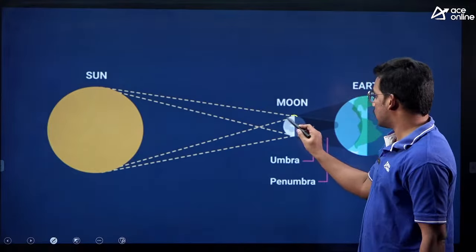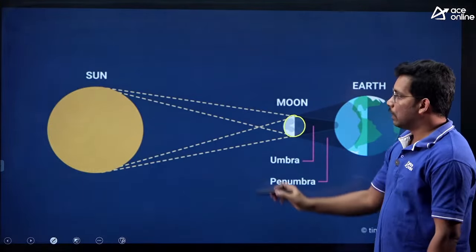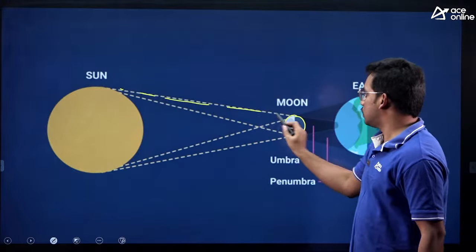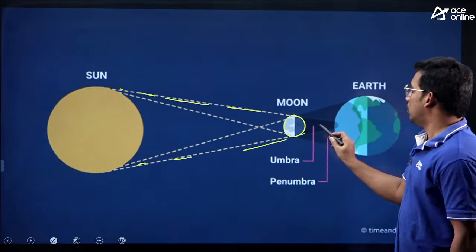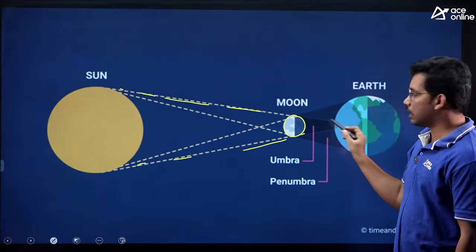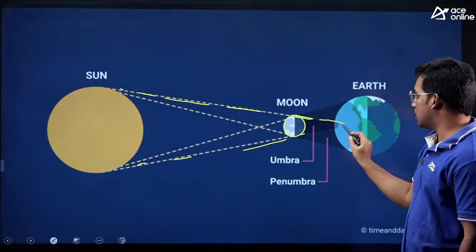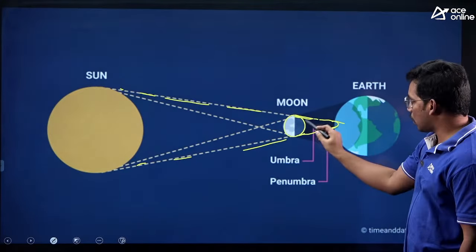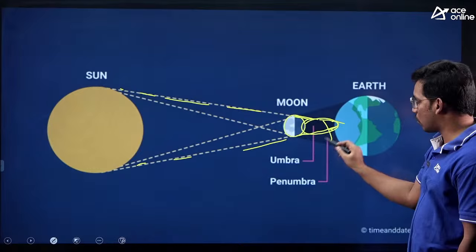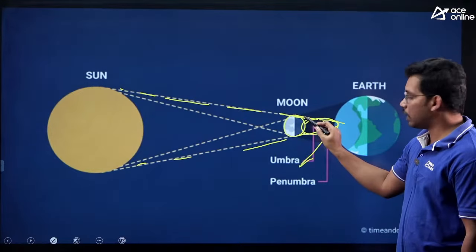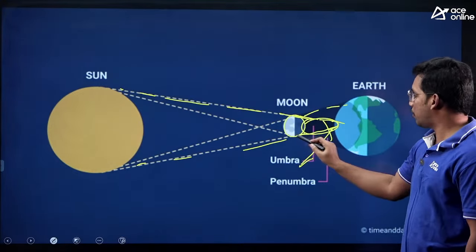You can see here, this is the moon, which is receiving the sunlight. As the moon is smaller than earth, and also smaller than the sun, the shadow gets decreased. So this shadow which decreased in size is called umbra. And also after hitting the moon, there will be a reflection of light.